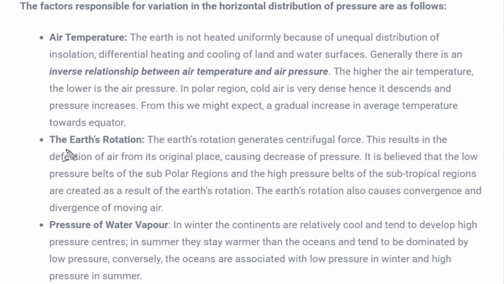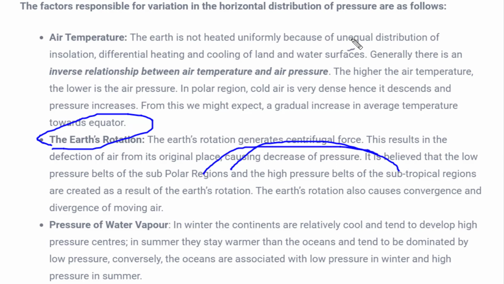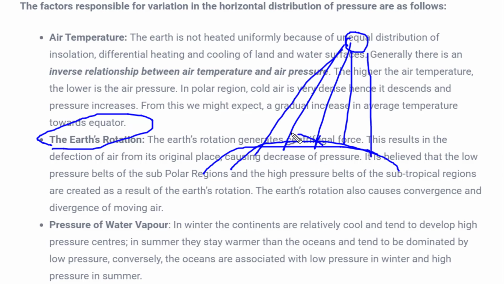Next is earth rotation. Now how is earth rotation responsible for the creation of various pressure belts or various pressures at different areas? As you know, wind is an important factor. What is wind? The horizontal movement of air. Now if this is earth's surface, various places of earth's surface receive different amounts of heat. If the sun is here, it is producing our heat energy. The earth receives heat energy differently at different places. The equator receives the most heat, whereas the polar region receives less heat energy.